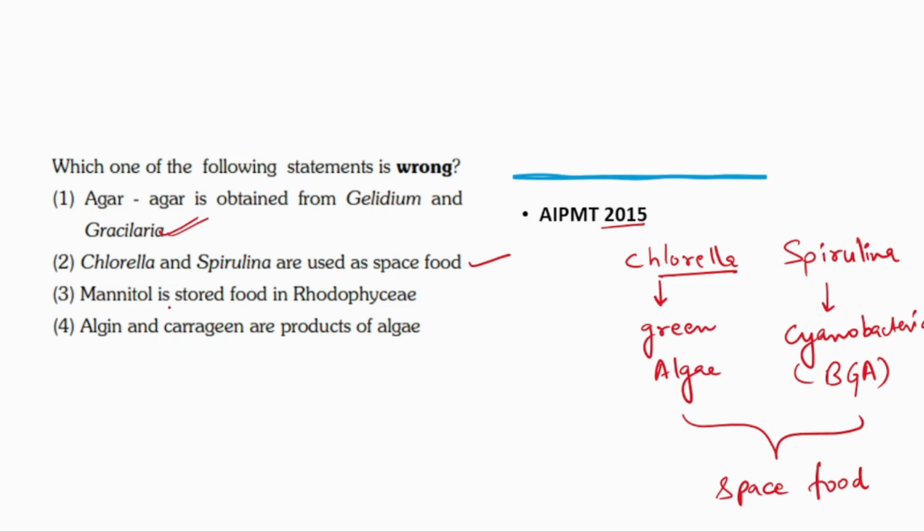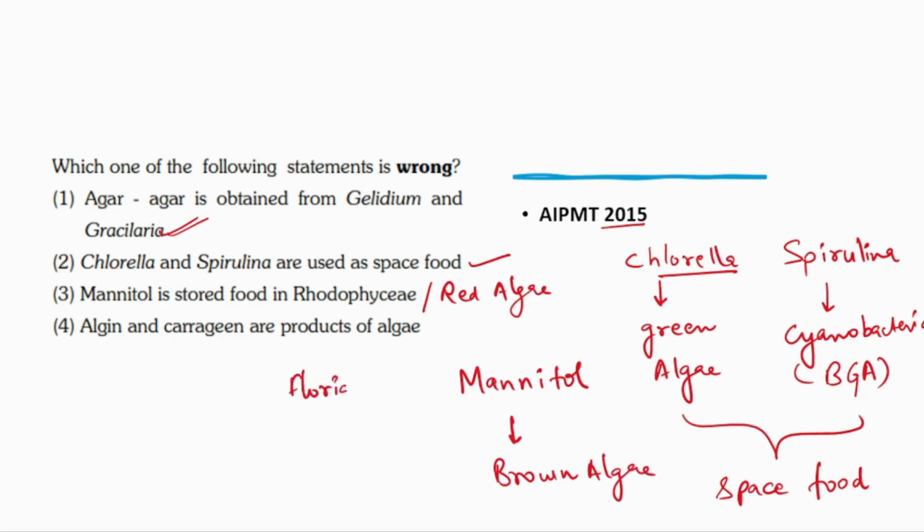Statement 3 says that mannitol is stored food in Rhodophyceae. Another name of Rhodophyceae is red algae. So mannitol is a stored food in case of brown algae, not in red algae. And floridean starch is the stored food in case of red algae. So statement number 3 is incorrect.